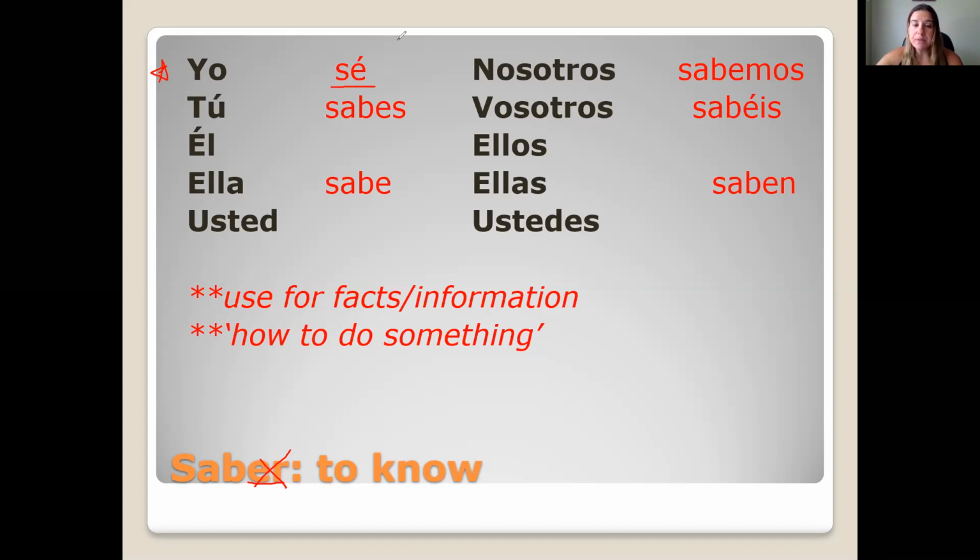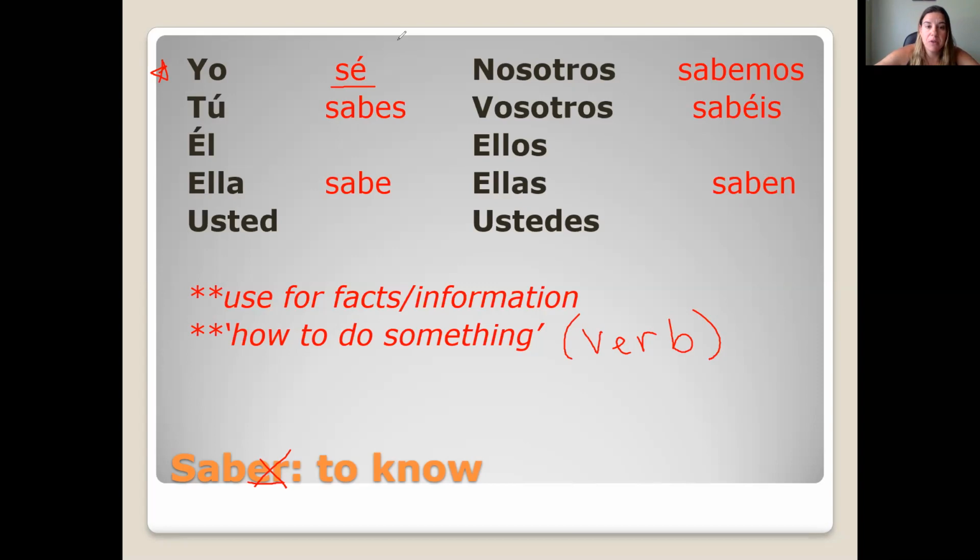We use the verb saber to talk about knowing a fact or a piece of information. And we use the verb saber when we talk about knowing how to do something, in other words, next to a verb. So facts and information, this is the way we would say I know. Like if somebody tells you something you already know, you'd say, yo sé. Or if somebody asks you a question that you don't know the answer to, no sé. I don't know.